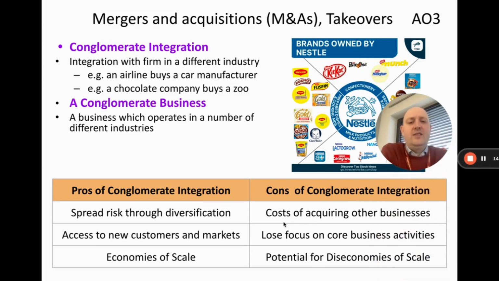Some cons, well, again, the costs, and again, lose focus. So if an airline buys a car manufacturer, then, well, they're specialized in airlines and now they're doing cars. If their focus is airline, they now have to kind of split their focus between multiple things. And then you've got the potential for diseconomies of scale.